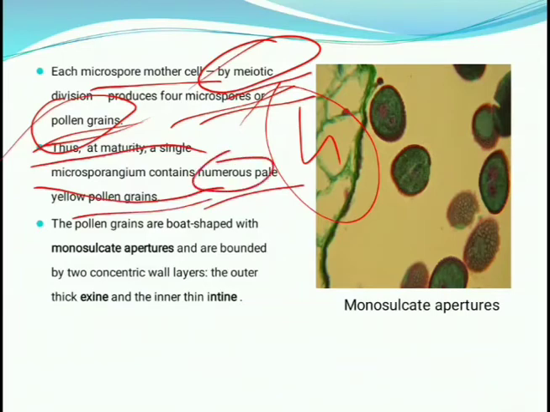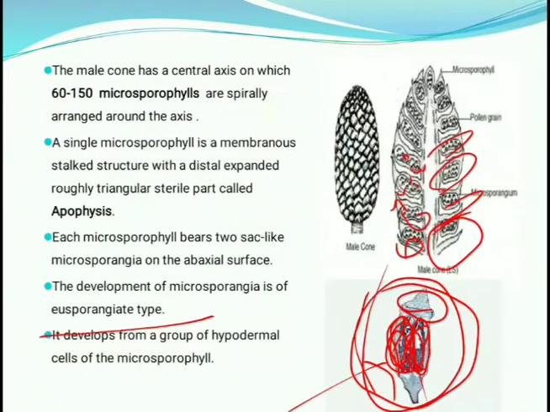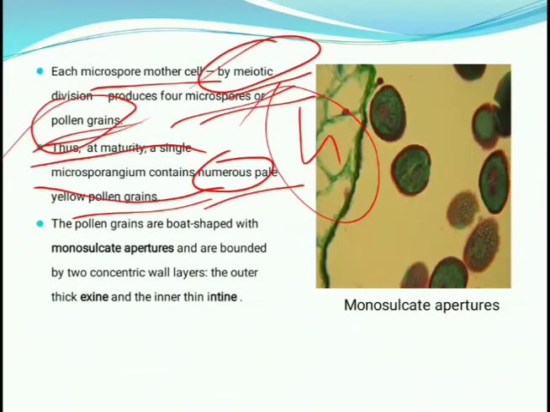Numerous means many, because many microspores are developed. Why? Because there are many microspore mother cells present, and they are converted into many microspores and numerous pollen grains. At maturity, their color is yellowish and dust-like.